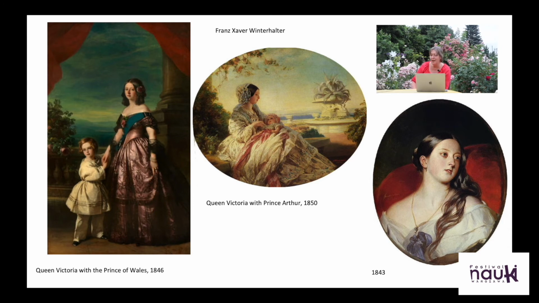So here we have her with her hair undone and looking quite pretty. So Victoria's reign changed the popular perception of the monarchy for the better.